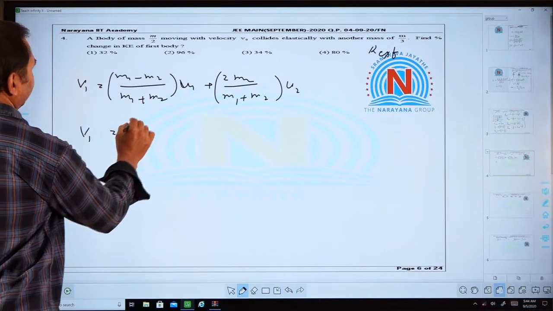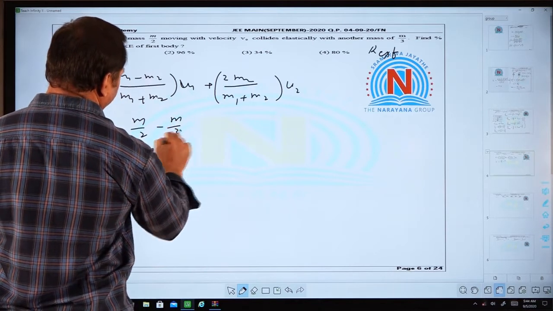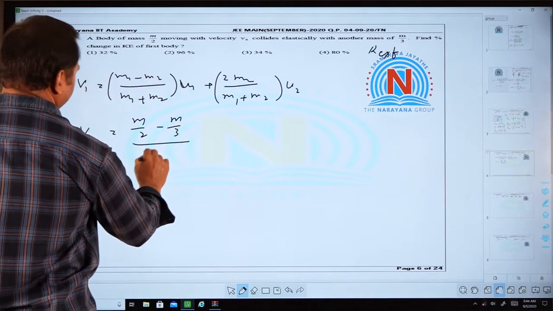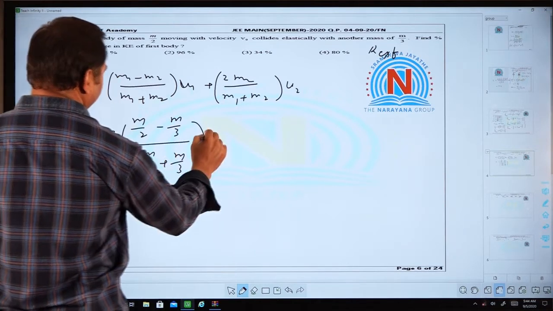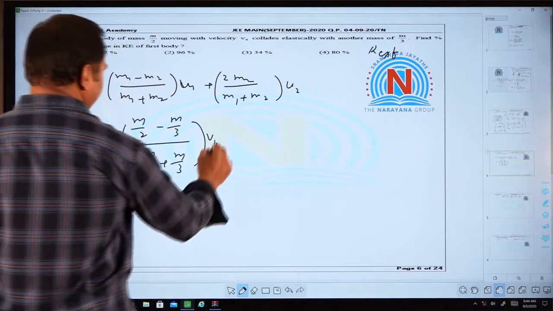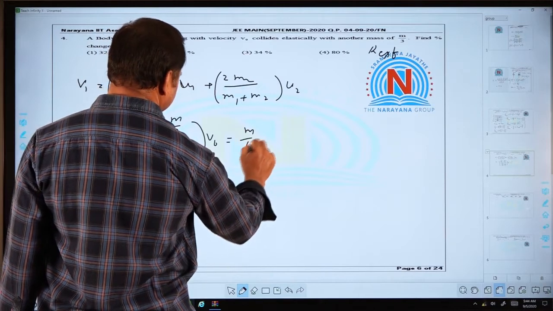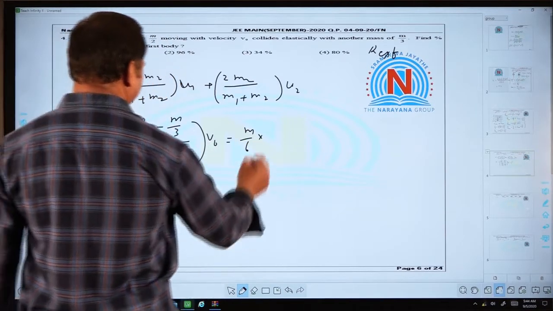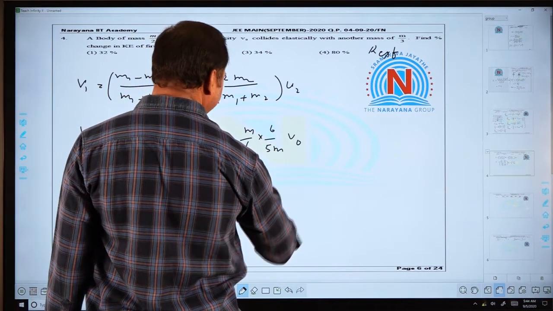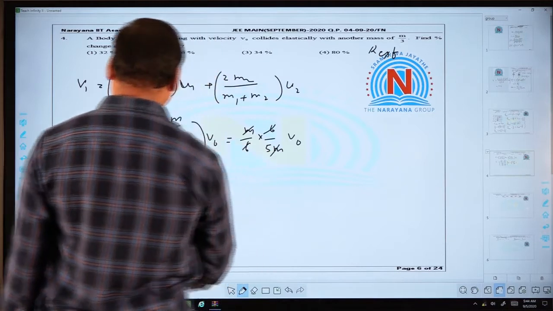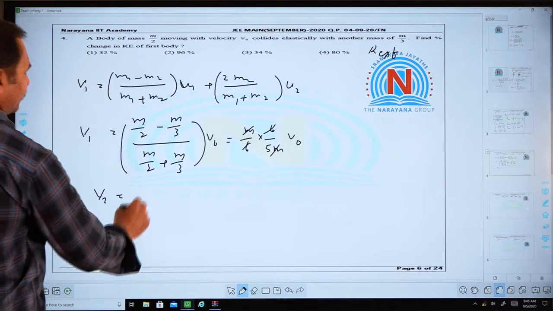So v1 equal to (m by 2 minus m by 3) by (m by 2 plus m by 3) into v naught. So it comes out to be m by 6 and 6 by 5m into v naught. So the final velocity of the m by 2 mass is given by v naught by 5.